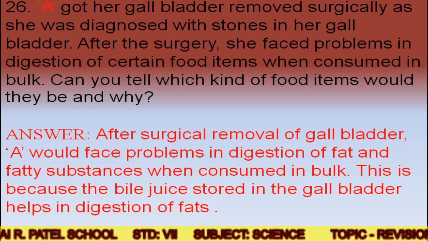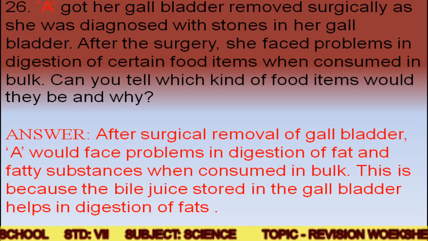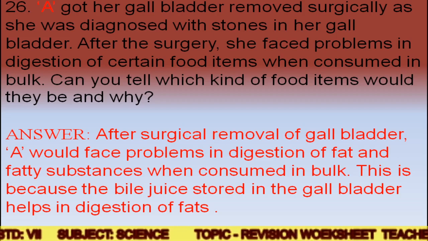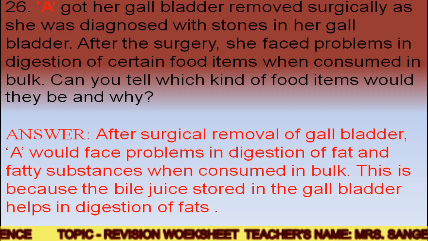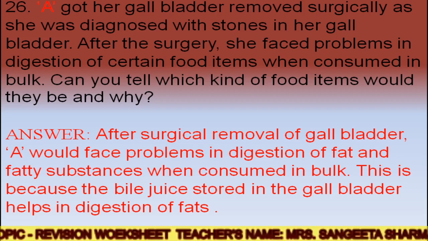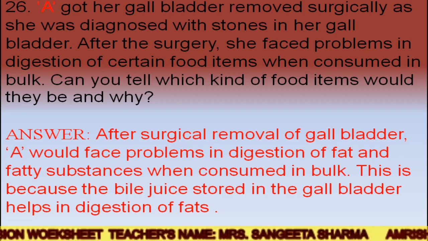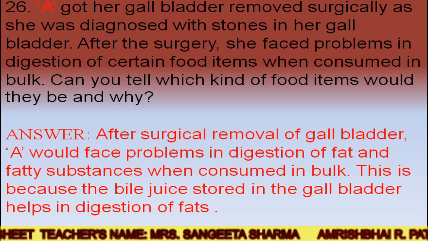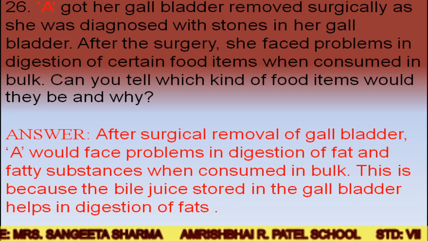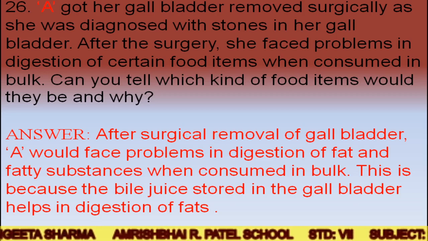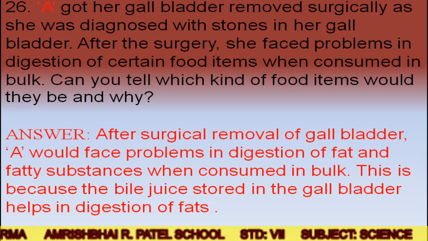So after surgical removal of the gallbladder, the person, A, would face problems in digestion of fat and fatty substances. So the answer would be fat and fatty substances when consumed in bulk. If the person consumes fat and fatty substances in bulk, there will be a lack of digestion because the gallbladder is removed.